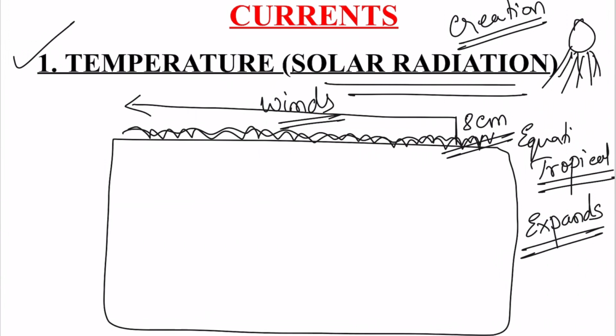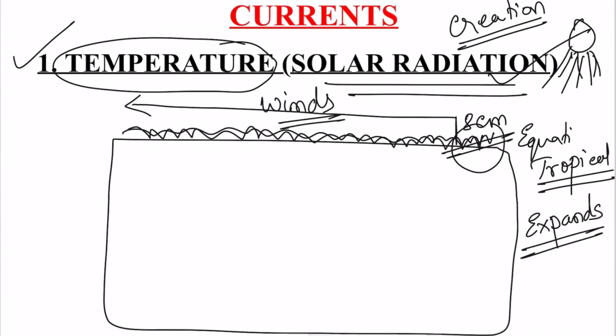We have some permanent winds which help this expanded water to move in a particular direction. So they will move only in the direction in which the wind is blowing. So the expansive nature of the water is created by the temperature and solar radiation, and further these winds are helping the expanded water to move from one place to another.